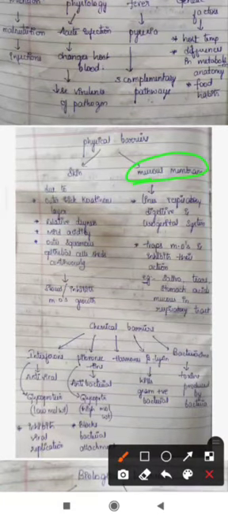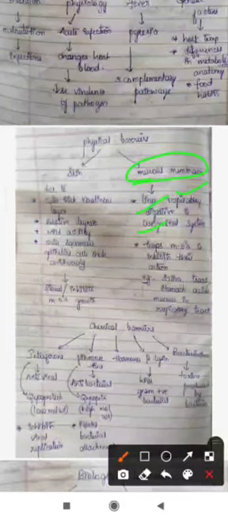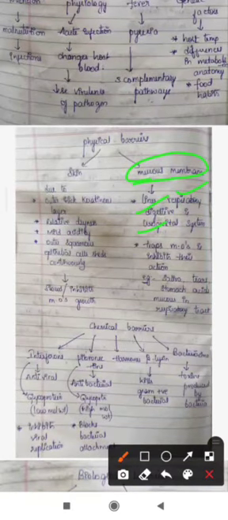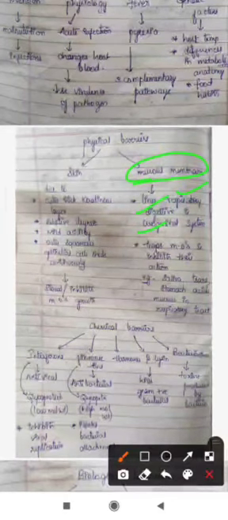Next, coming to the mucous membrane, it is mostly present on the linings of the respiratory, digestive and urogenital systems. In the respiratory system mucus will be present, and in the digestive system you can see this mucous membrane lining the digestive tract inside, and in the same way in the urogenital system. The mucus present on the linings of these systems traps the microorganisms and inhibits